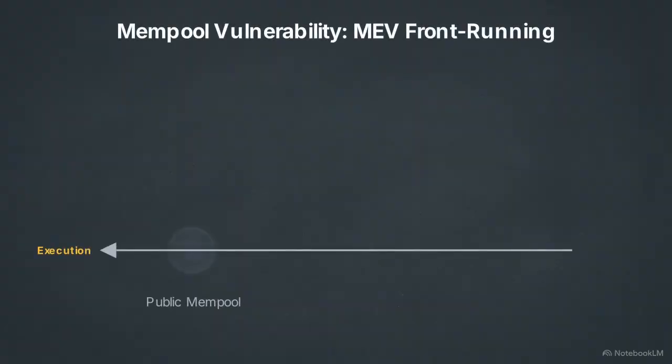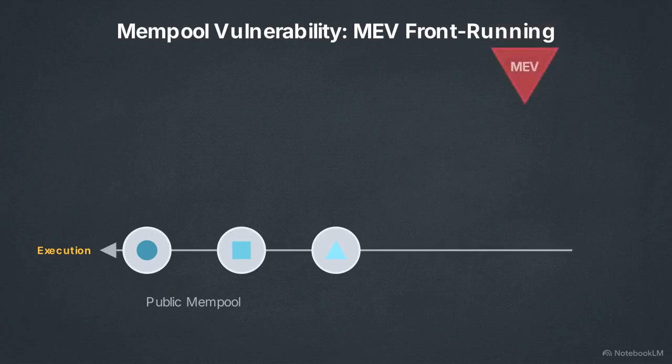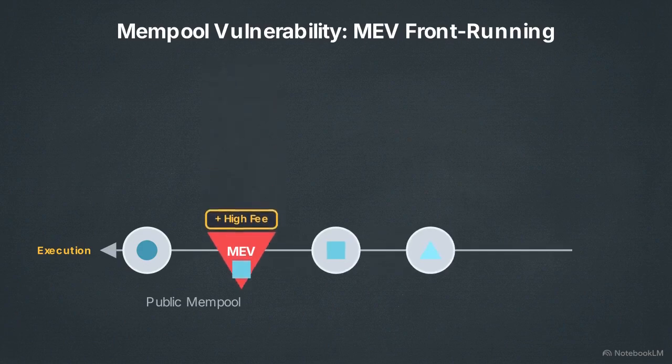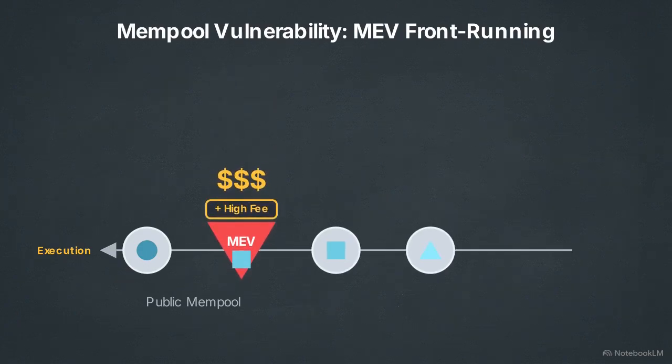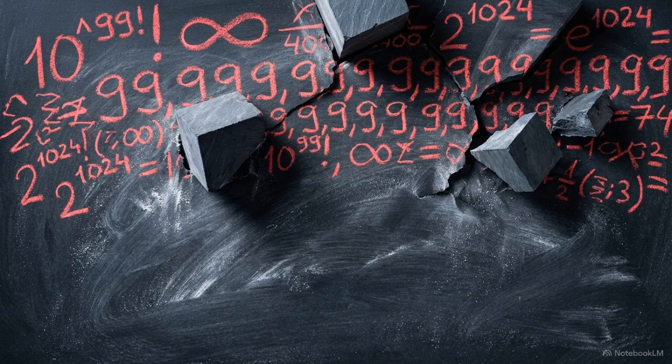Because standard networks process transactions based on who pays the most to be first, this system rewards bots running Maximum Extractable Value, or MEV, strategies. They scan the mempool, copy the transactions of genuine participants, and pay a higher fee to ensure their trades are executed immediately beforehand. This dynamic triggers a gas war.